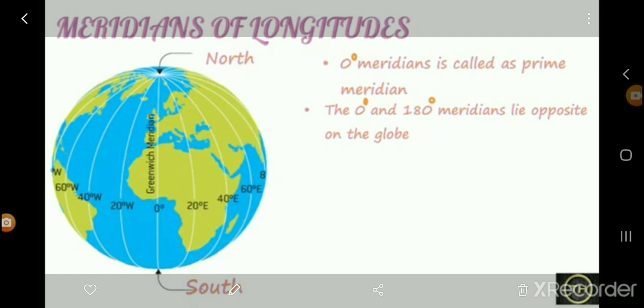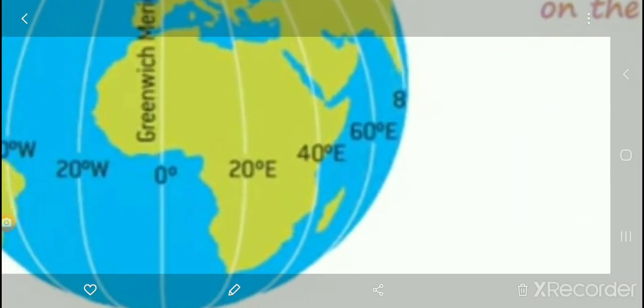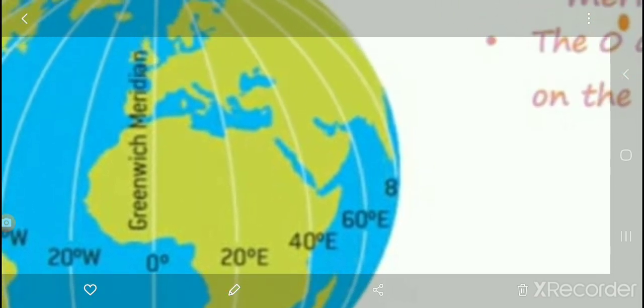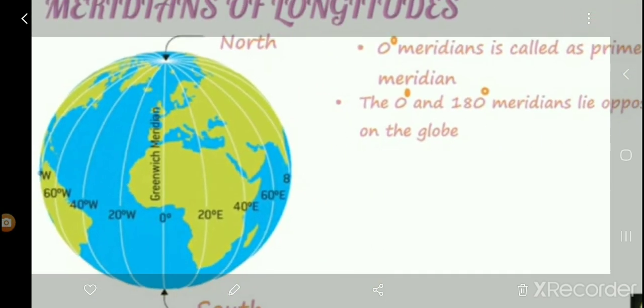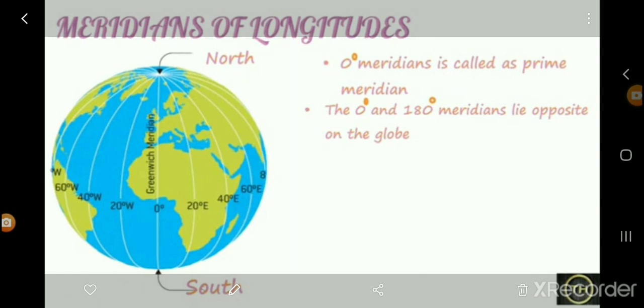Next we'll go further. You can see the 0 degree meridian on this figure. 0 degree is also called the prime meridian, and it is also called the Greenwich meridian, which you can see here. The angular distances of the other meridians are measured from the prime meridian. As with the equator, with whose help we are able to learn the parallels, with the help of the prime meridian we are able to learn the longitudes.